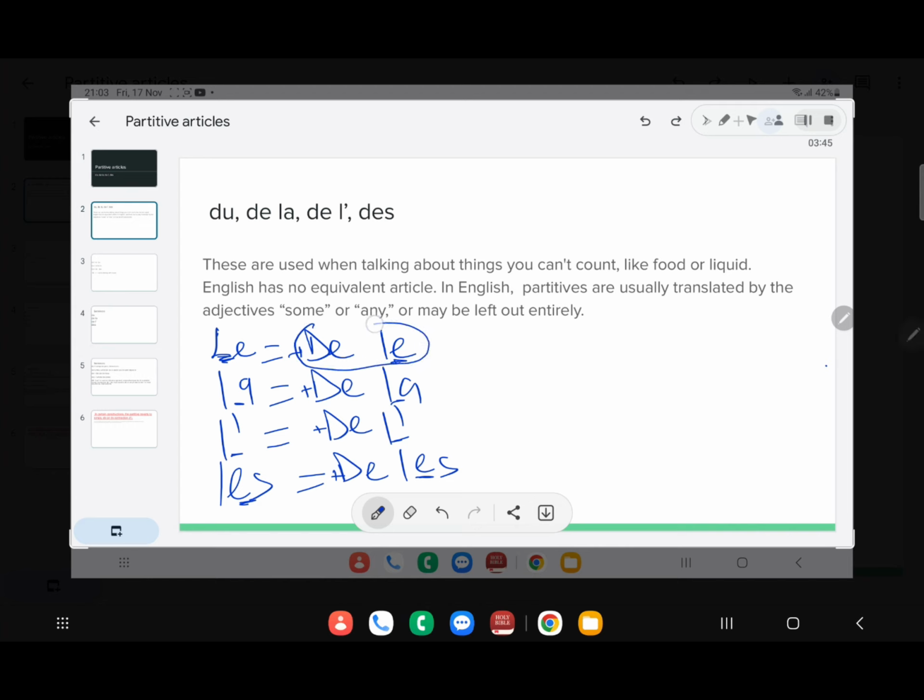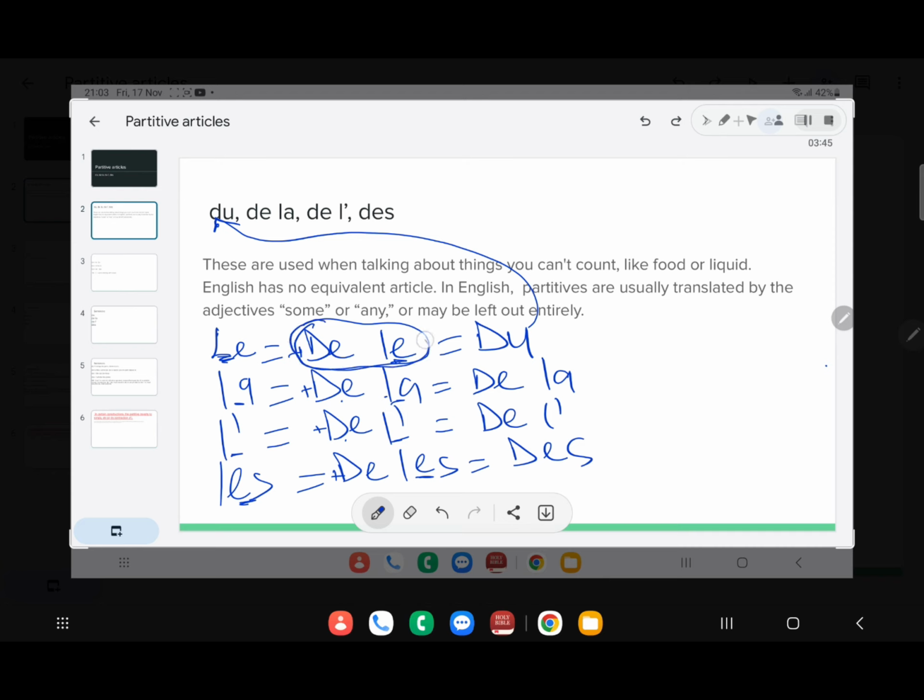When you have de plus le together, you have to merge it so that it becomes du. Just like this. When you have de and la, you leave it the way it is. It becomes de la. No need for merging. When you have de plus l apostrophe, you leave it like that. However, where you have de plus les, you have des. So in actual sense, there is nothing like de le.